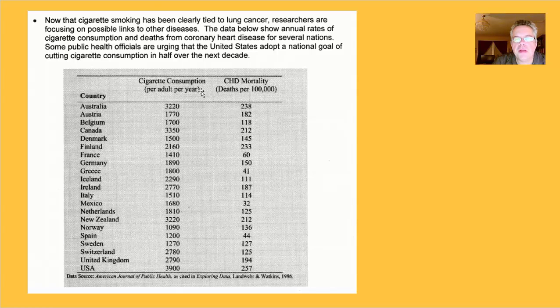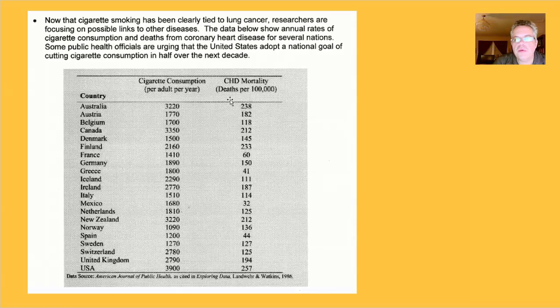So the explanatory variable is the cigarette consumption. This is how many cigarettes per adult per year. So in the United States, in the year this was collected, there are 3,900 cigarettes per adult for a year. Then the response variable is CHD mortality. How many deaths per 100,000 as a result of coronary heart disease?